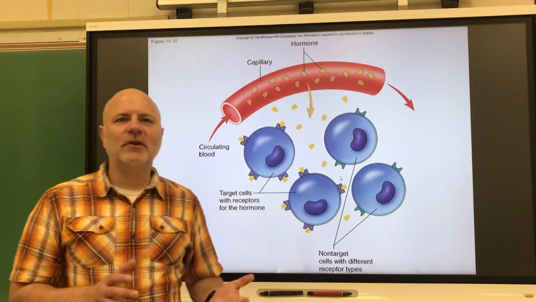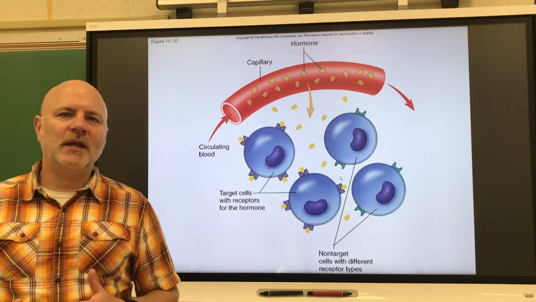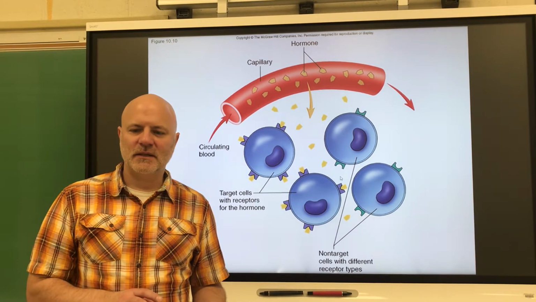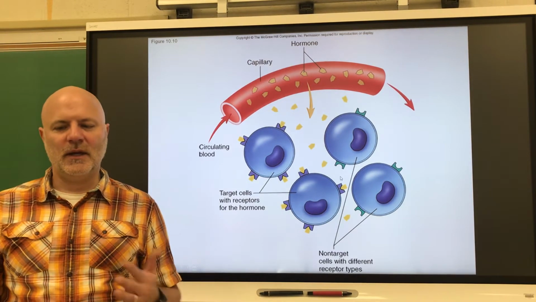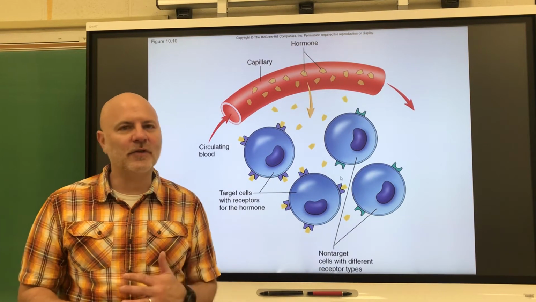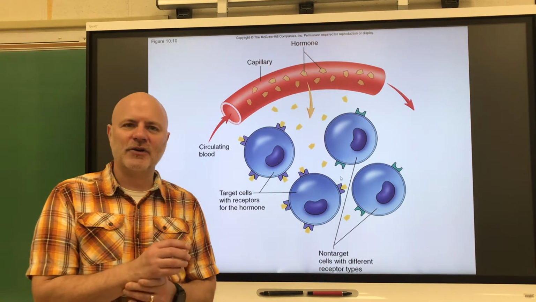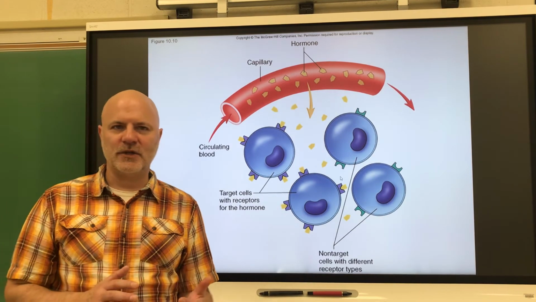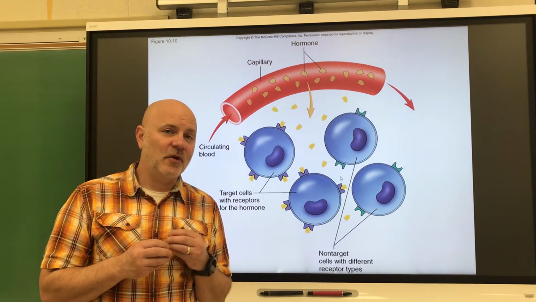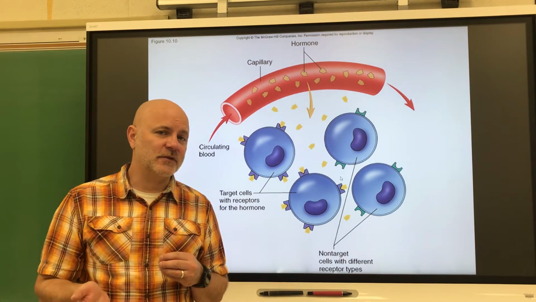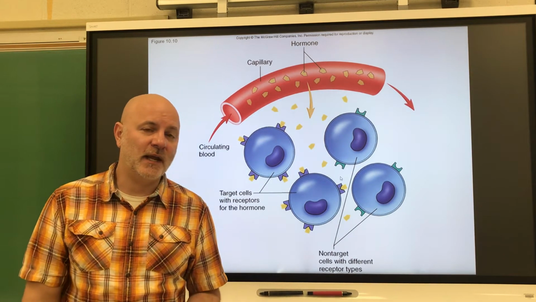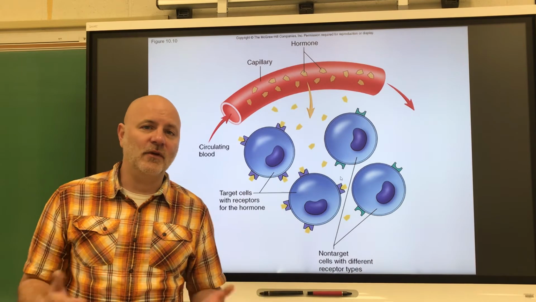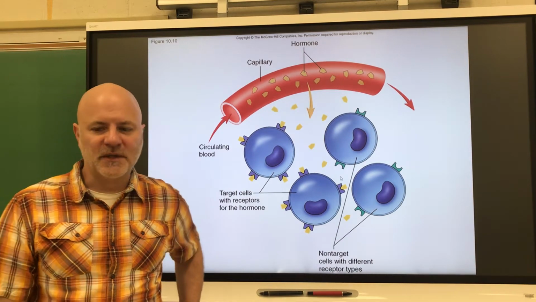All right, so let's take a look at functions of the endocrine system. 1, it plays a vital role in reproduction, growth, and development. 2, it mobilizes body defenses. 3rd, it maintains water, electrolyte, and nutrient balance in the blood. 4th, it regulates cellular metabolism and energy balance. And lastly, it's used in communication, and this allows our organs to communicate with each other. Just as an example, when food gets to our stomach, it releases hormones to our small intestine saying, hey, food is on its way. And when food gets to our small intestine, it sends hormones back to our stomach saying, hey, I got the food, you don't need to produce digestive enzymes anymore.